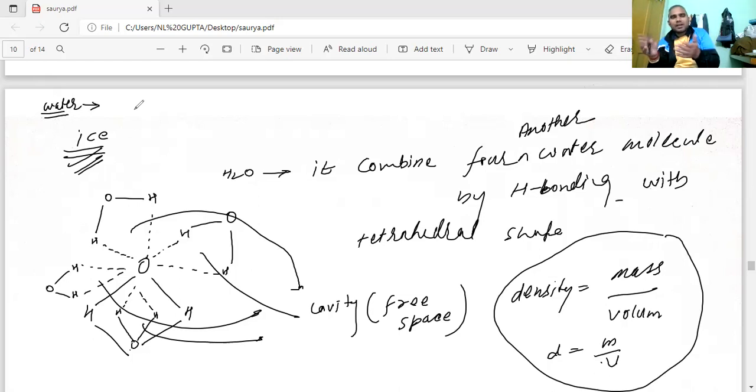But in case of water, the temperature is a little higher. Ice means 0 degrees Celsius, but if you are talking about water, that is above 0 degrees. Suppose it is 25 degrees, normal room temperature. So that much hydrogen bonding is not there in the water molecule. Only one or two are going to form. So HOH, and here is also HOH. This type of linear hydrogen bonding is going to form. But in the case of ice, it is a different case. Are you able to understand this?